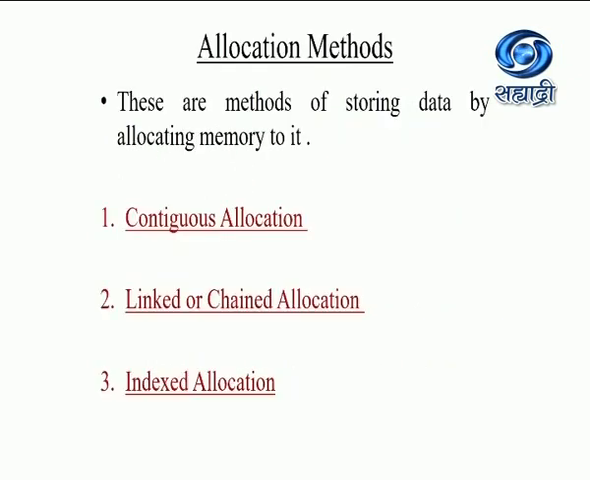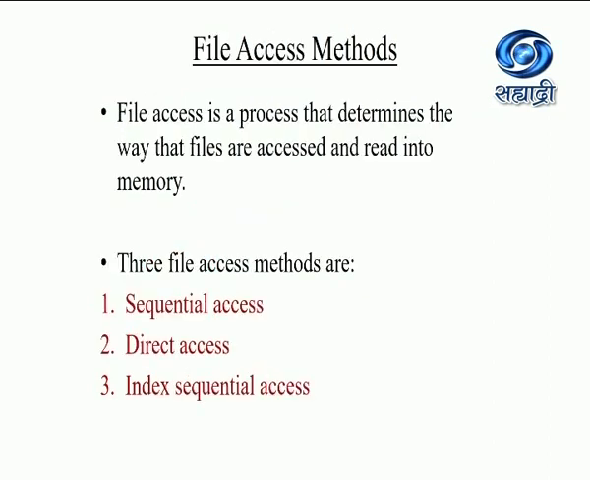Now, while storing data on the disk or on tapes, the OS uses three different methods, that is allocation methods. Contiguous allocation means data is stored at continuous locations or sequentially. Then linked or chained allocation, and the third method is indexed allocation. As there are three methods of storing data, there are three access methods.